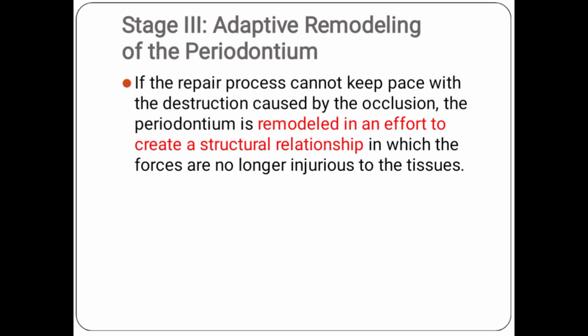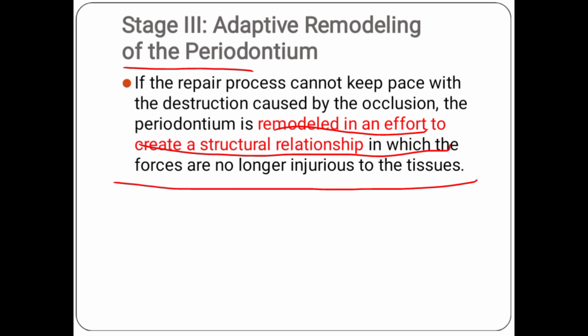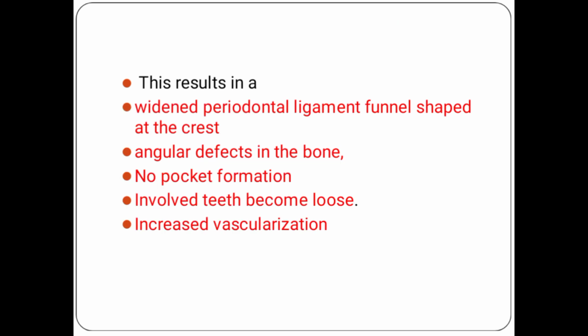Now moving towards the adaptive remodeling of the periodontium. What happens when the repair cannot keep pace? The repair is not enough for the destruction caused by occlusion. So the tissues remodel, in an effort to create a structural relationship in which the forces are no longer injurious to the tissues. There is a widening of the periodontal ligament that is funnel shaped at the crest area.